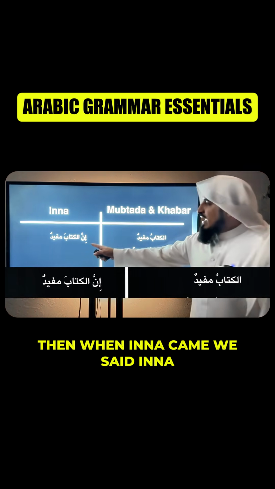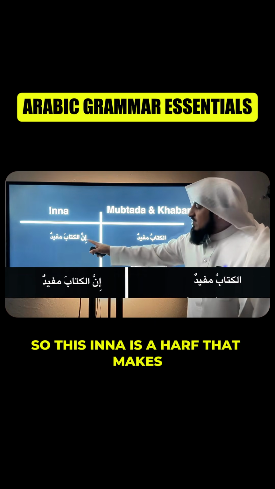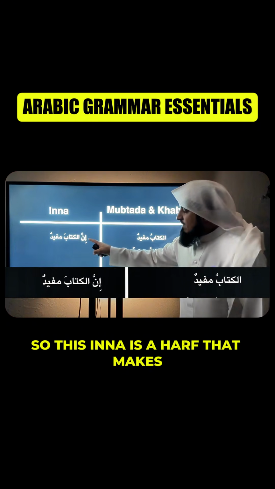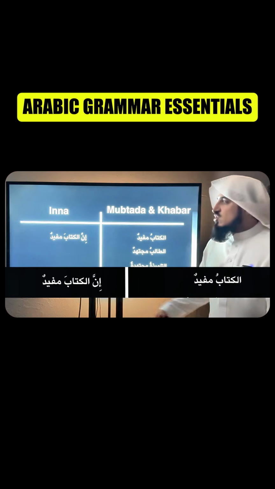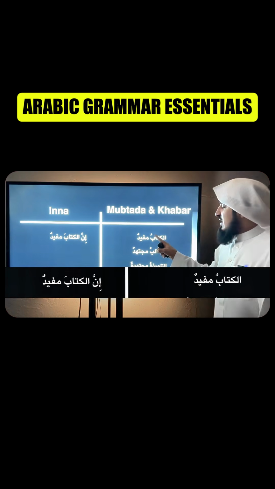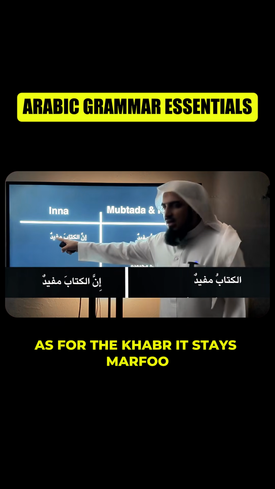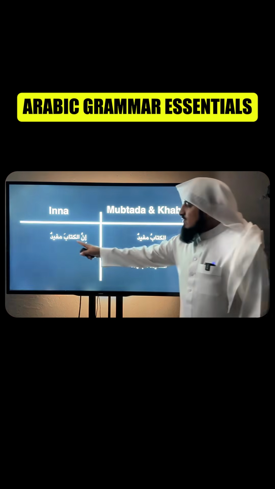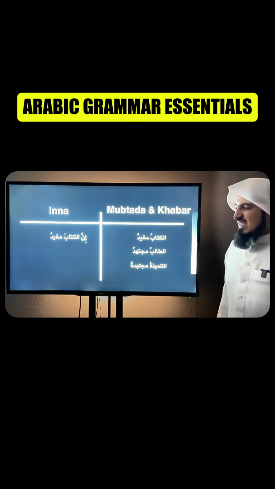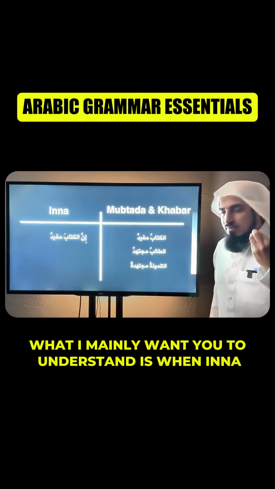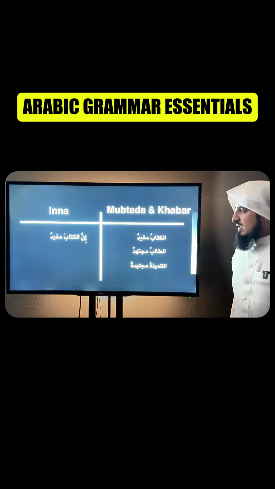Then, when inna came, we said inna affects the mubtada and khabar. So this inna is a harf that makes the next word, which was initially mubtada, mansoob. That's why it has a fatha. Here it had a dhamma. Al-kitabu becomes innal kitaba. As for the khabar, it stays marfu'. So this now is called ism inna, and this is called khabar inna. Innal kitaba mufidun. For now, what I mainly want you to understand is when inna comes, it affects al-jumlatul ismiyah.